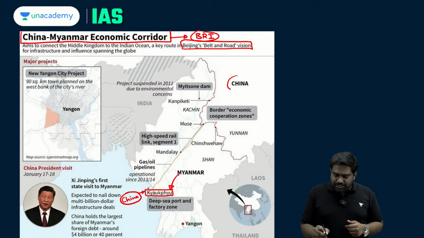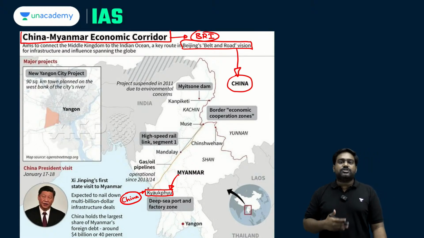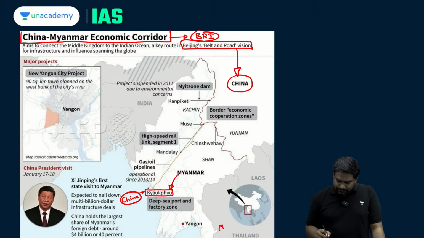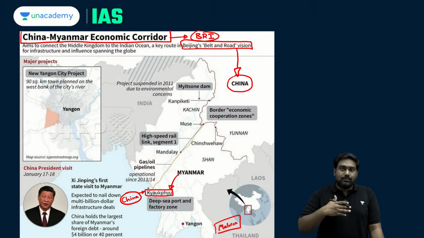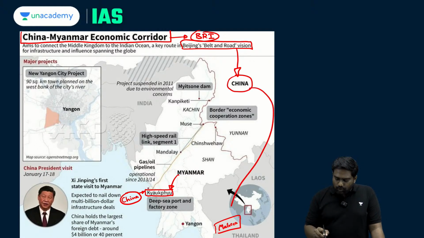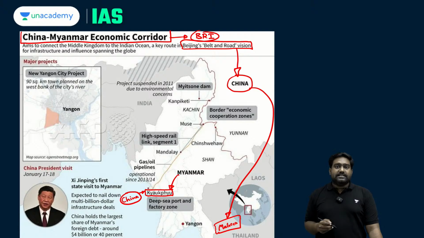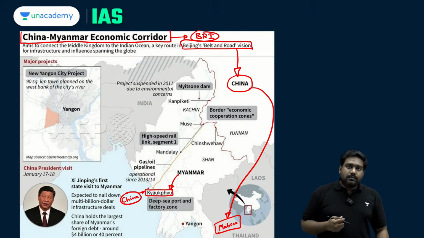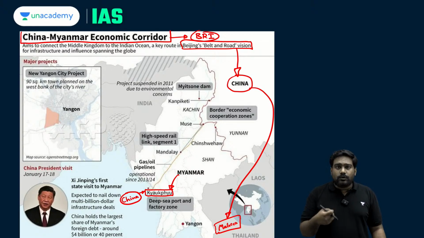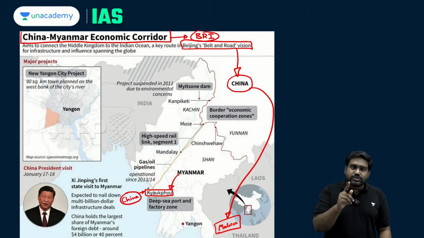So China's ambitious plan under the BRI is to gain direct access to the Indian Ocean without depending on the Malacca Strait. The Malacca Strait, between Singapore and Indonesia, is a choke point for China. It's a strategic weakness for China because a large part of China's exports and imports, especially its import of oil from West Asia, passes through the Malacca Strait.